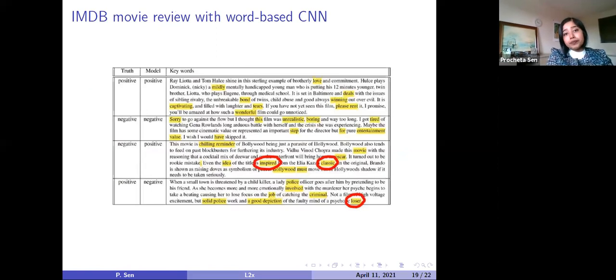So this is the output of the IMDb movie review with word-based CNN. In the first column, the original truth label is given. For example, for the first paragraph, the original label was positive, and the CNN-based model also predicted that paragraph as positive. The explainer model has shown the importance of each word. I mean, the logits_t variable has shown the importance of each word in this paragraph for that particular predicted output, positive.